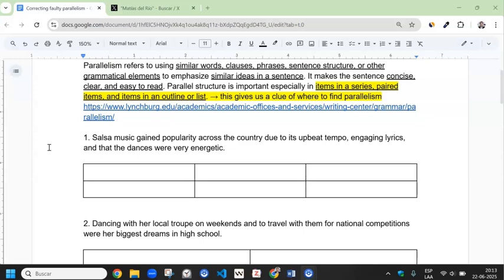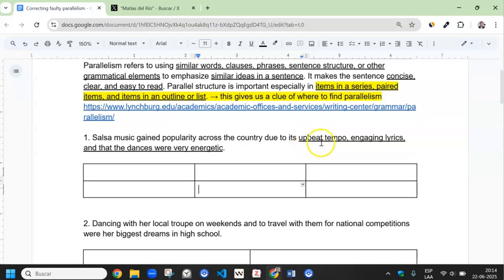Salsa music gained popularity across the country due to its upbeat tempo, engaging lyrics, and that the dances were very energetic. So first of all, we will identify if we have one of these elements, which could be items in a series, paired items, and items in an outline or list in our sentence. And we can see that after due to it, we have upbeat tempo, engaging lyrics, and that the dances were very energetic. So that's a list of items that we need to correct.